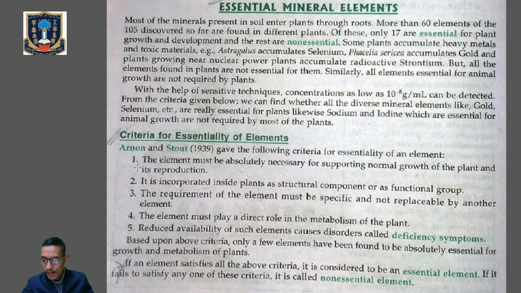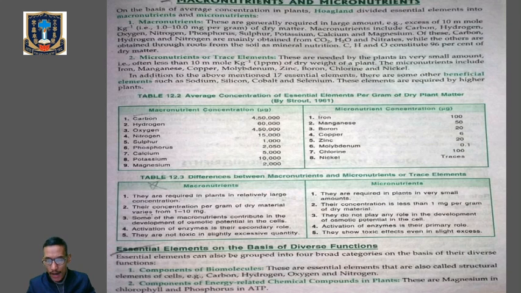Alright. Now next one, let's see macronutrients and micronutrients. Because we have learned that we have essential elements and non-essential elements. On the basis of their average concentration in plants, Hoagland divided essential elements into macronutrients and micronutrients.